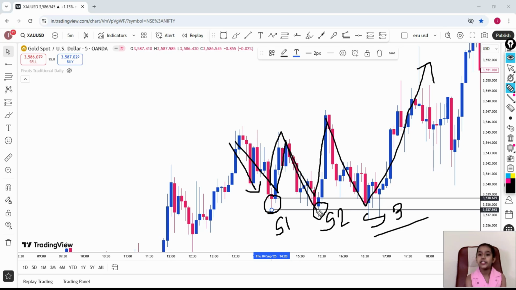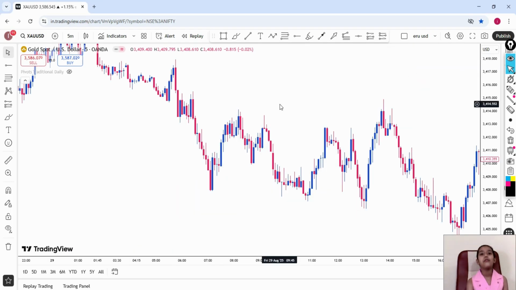Coming down, touching our support zone and going upside. Coming down, touching and directly going upside. So it is confirmed that our support is working strongly. Friends, now I will tell you the resistance of horizontal support and resistance.